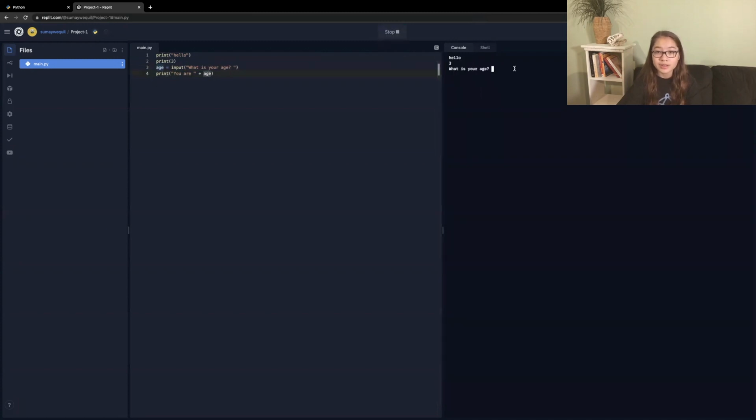So if I run this, then it says, what is my age? 55, and then it says you are 55. If I were to run this and say something else, then it would change along with it because we are inputting the data for this variable and then printing the variable.